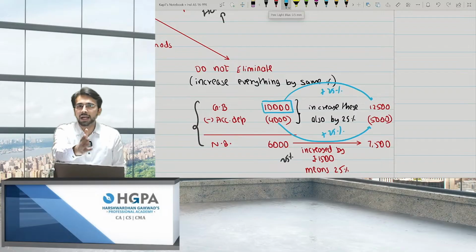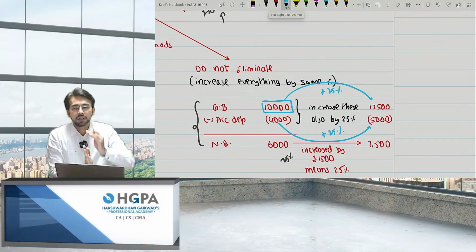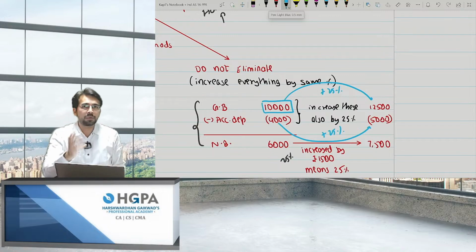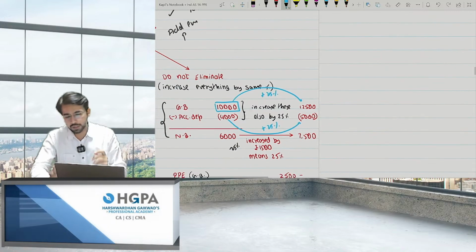You do not eliminate the accumulated depreciation. What you do is you add everything by the same proportion. If you are increasing by 25%, add up the gross block by 25% and add the accumulated depreciation also by 25%. Now what will this do?